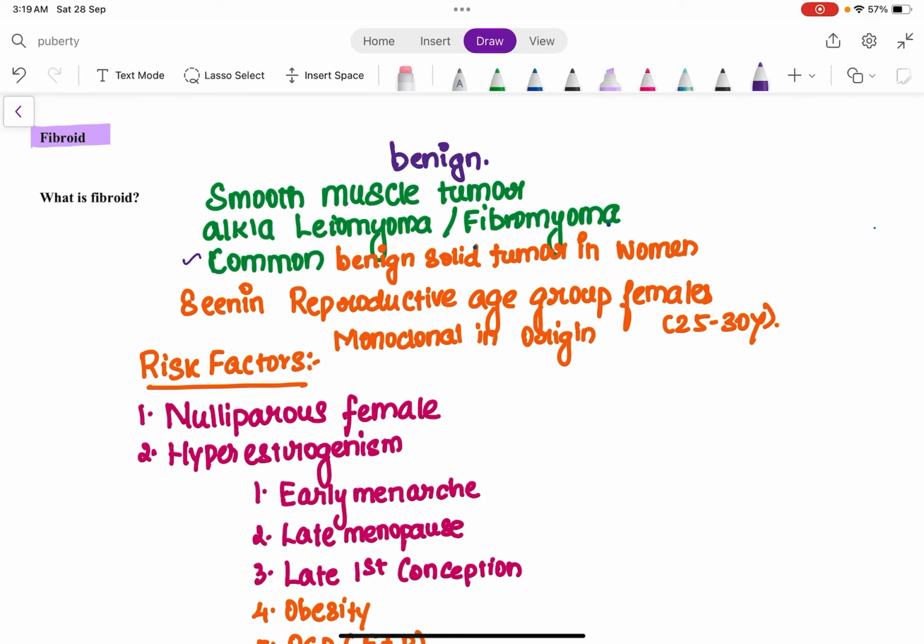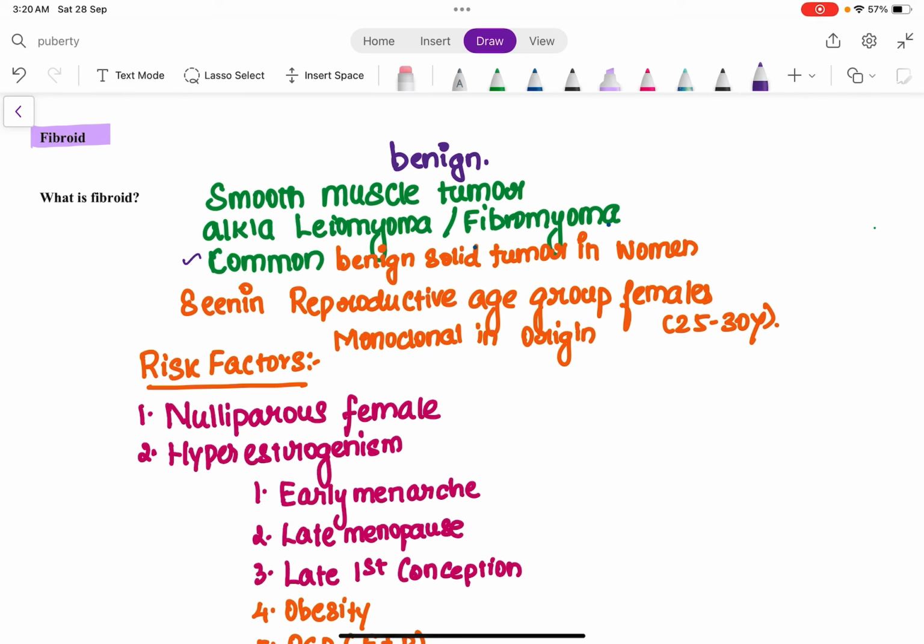This fibroid arises from a single smooth muscle cell. Since it is derived from a single cell, it is monoclonal in origin. So fibroid is monoclonal in origin. It is a benign smooth muscle tumor which arises from the myometrium of the uterus. Is that clear? The most important point here is that fibroid is the most common benign solid tumor in women. If you take the women population into consideration, the most common benign solid tumor seen is going to be the fibroid.